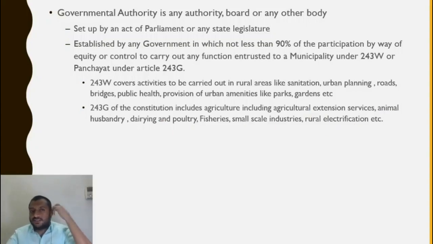So all of these are essential in villages. That is what the activities of a panchayat are. Simple. For 243W, what are the activities essential in a city? Town planning, urban planning, bridges.